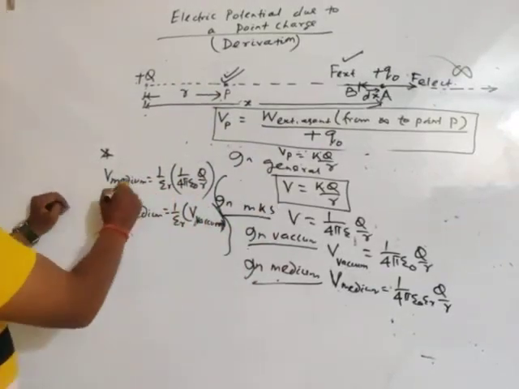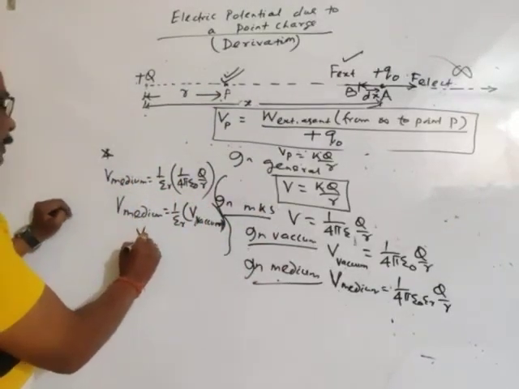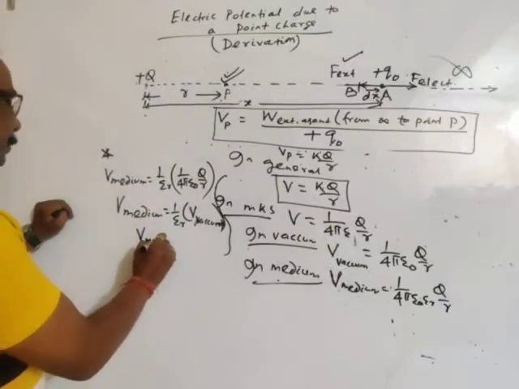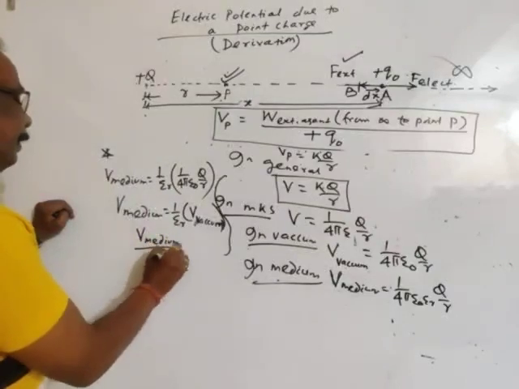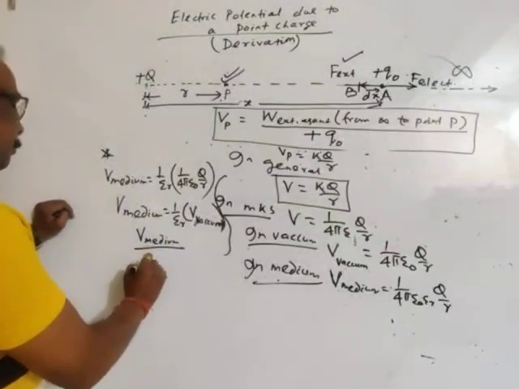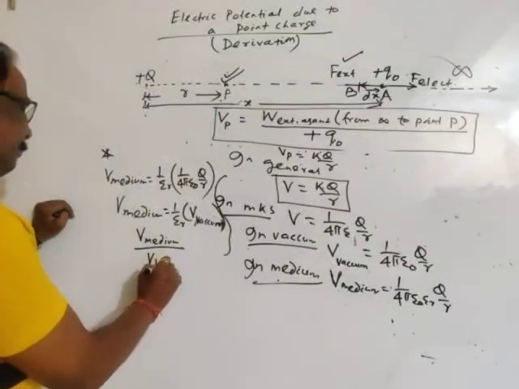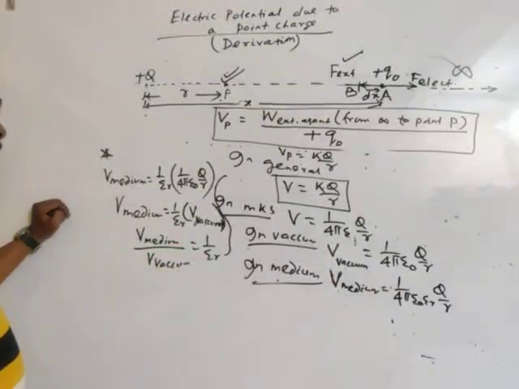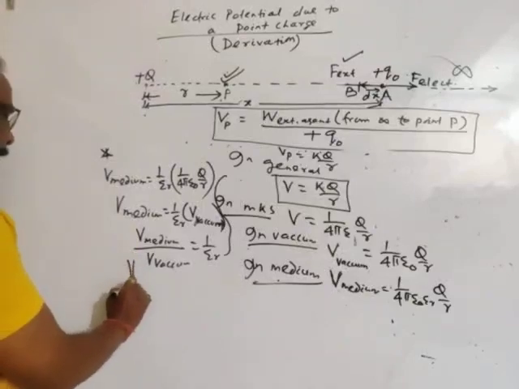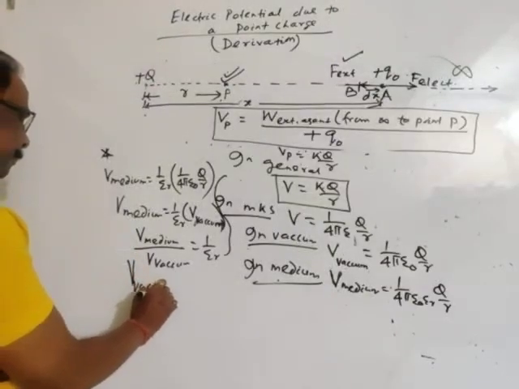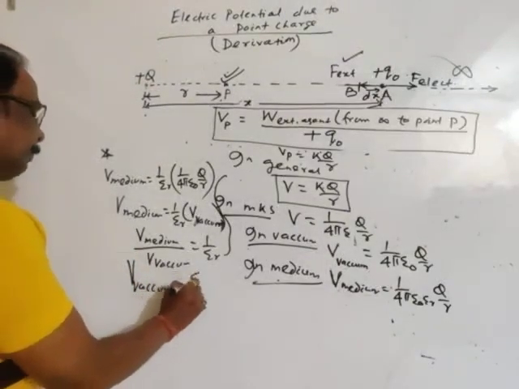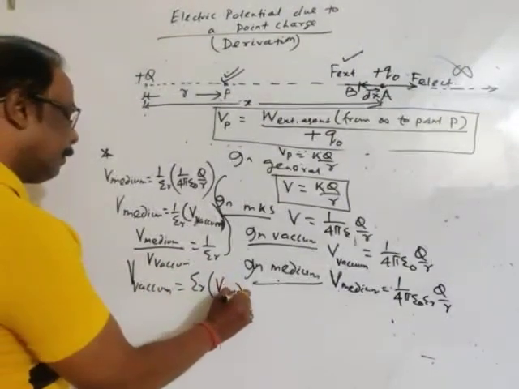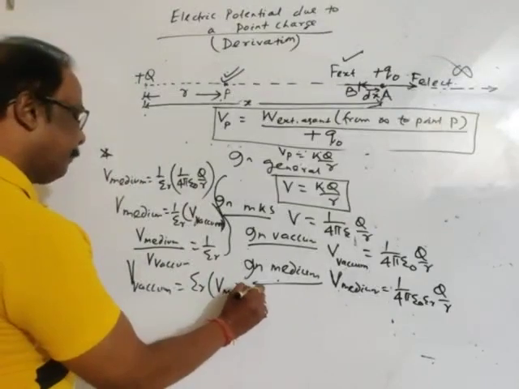So, simply you may write potential in medium divided by potential in vacuum is equal to 1 by epsilon R, or potential in vacuum is equal to epsilon R times potential in medium.